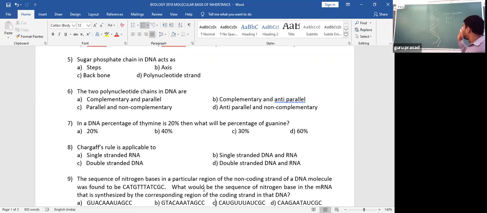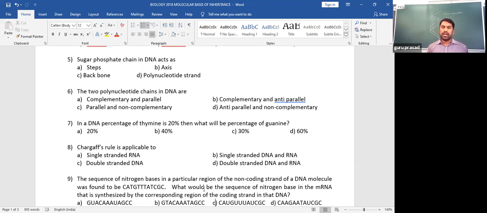But this explanation of pairing of nitrogen bases, pairing of purines with pyrimidines, was explained by Watson and Crick itself. So the two polynucleotide chains of DNA are held together by nitrogen bases, and these nitrogen bases are complementary to each other. You need to understand this complementary meaning, that purine pairs with pyrimidine.